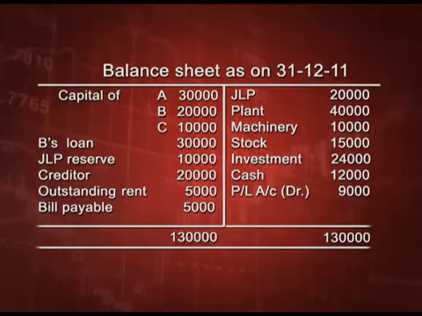Okay. Now, let us start with one full question on dissolution to see all the journal entries and their effect on the capital account and how the cash account tallies in the end. Let us examine this balance sheet. In this balance sheet, capital accounts are given, B loan is there, joint life policy reserve is there, creditors, outstanding rent and bills payable are there on the liability side, and on the asset side JLP is there.